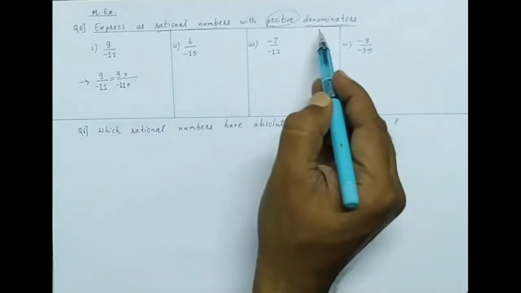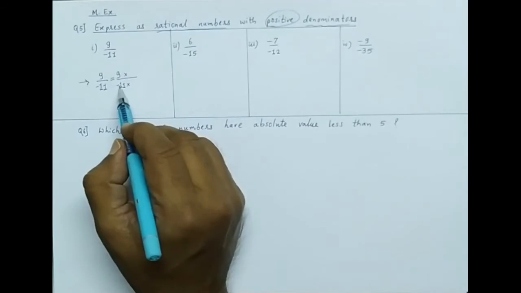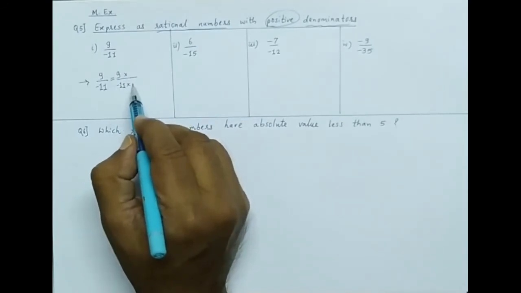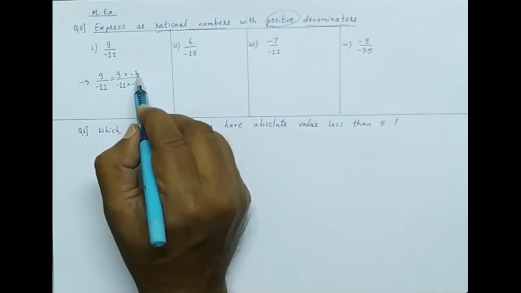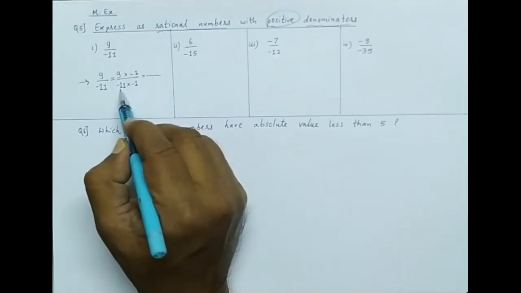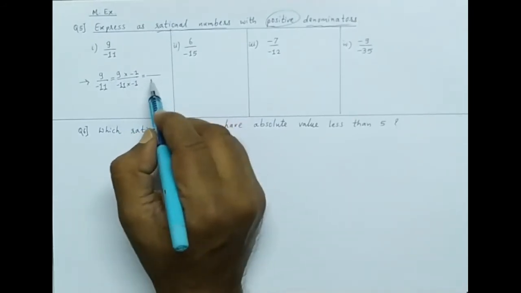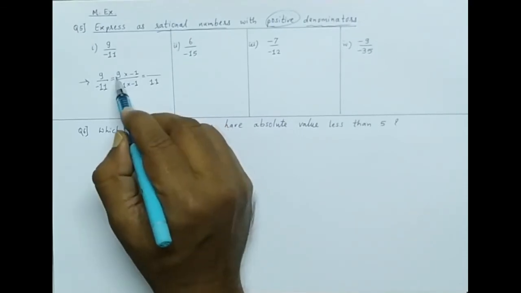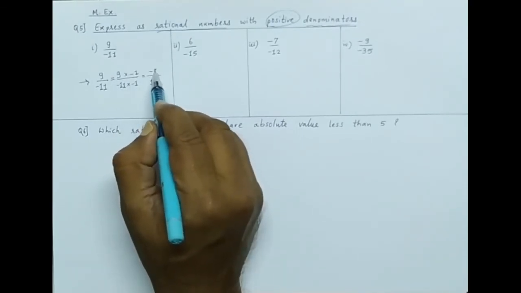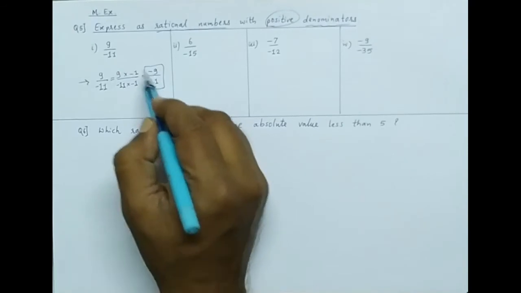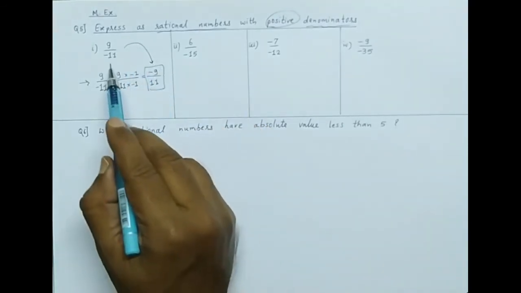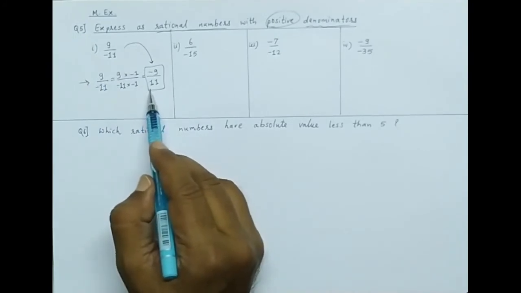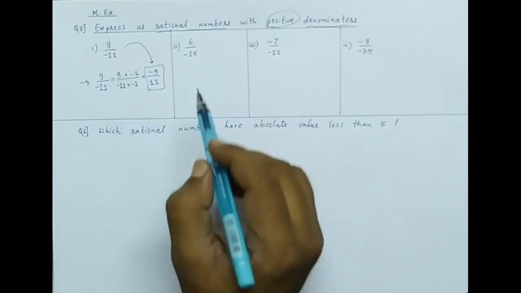If I want to make the denominator positive, to make minus 11 into plus 11, I have to multiply by minus 1. The same minus 1 we multiply to the numerator. So minus into minus becomes plus 11 and plus into minus becomes minus 9 upon 11. So 9 upon minus 11 we can write as minus 9 upon 11. Here the denominator is minus, here the denominator is plus, but the value is the same.